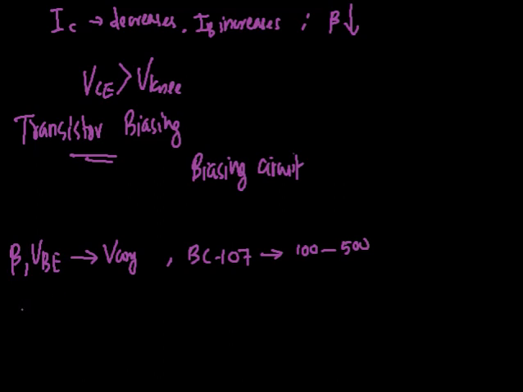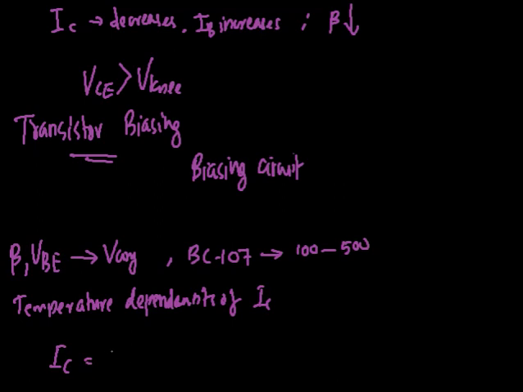Another problem which we encounter while realizing an amplifier circuit is the temperature dependence of the collector current. We know that the collector current is given by IC equals beta IB plus ICEO, the collector emitter leakage current when base is open.